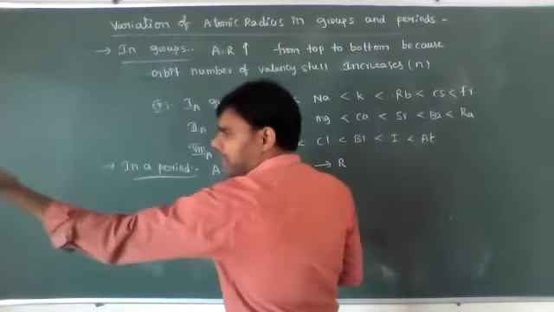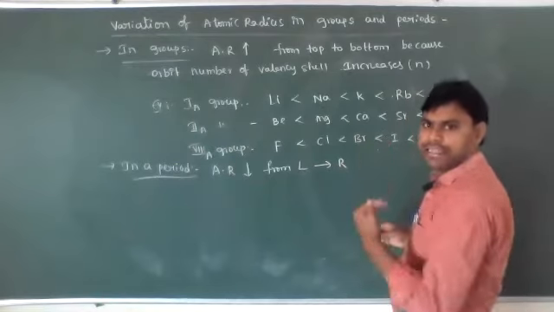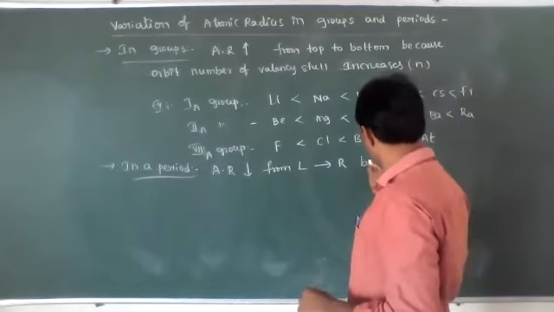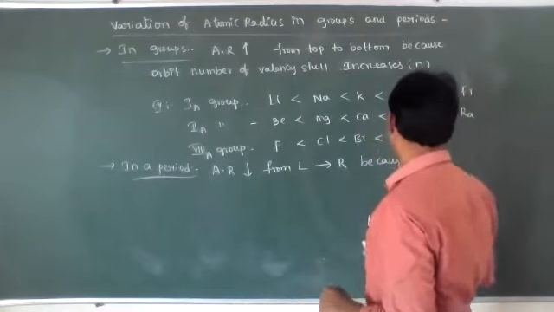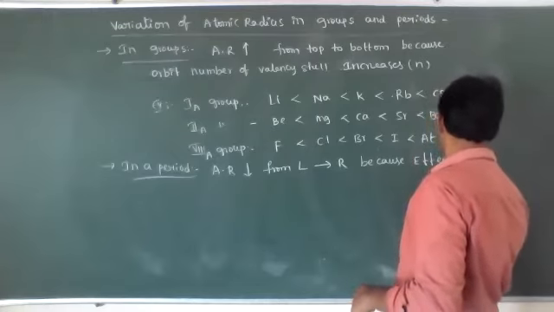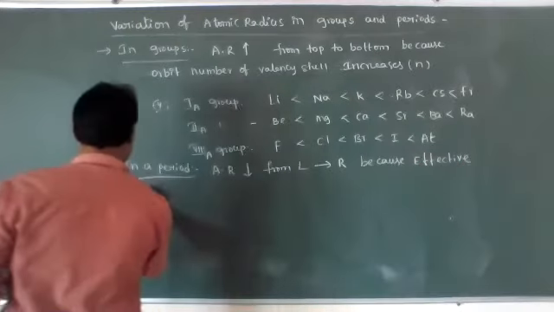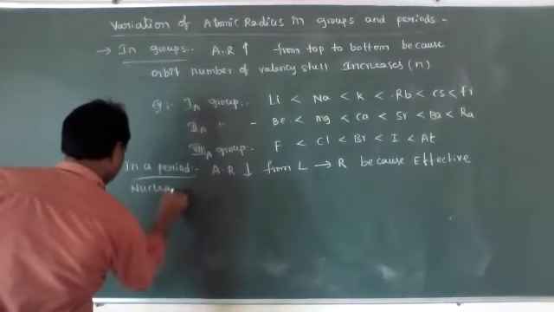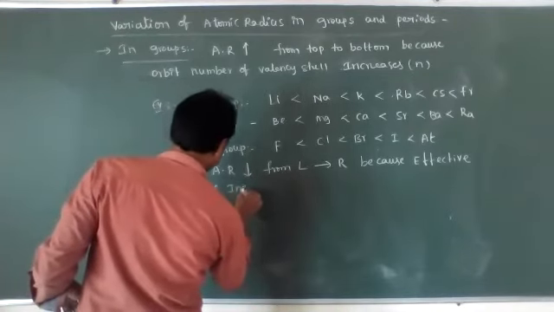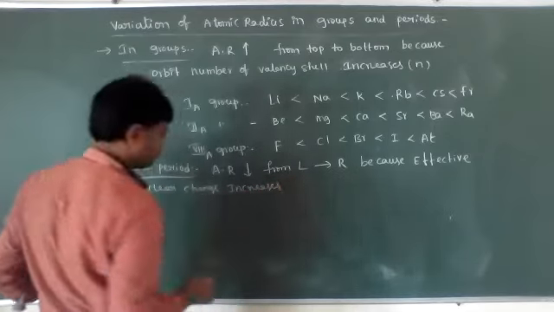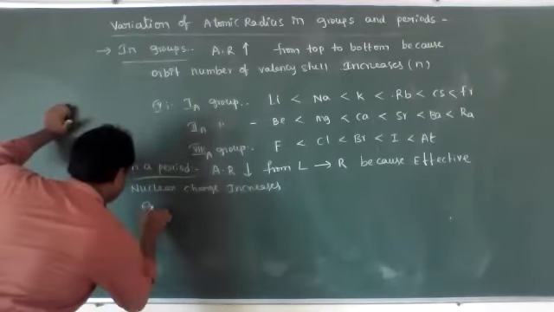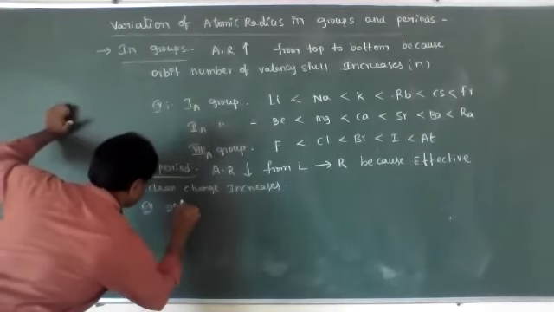As you move from left to right across a period, the atomic size or atomic radius decreases, because the effective nuclear charge increases.